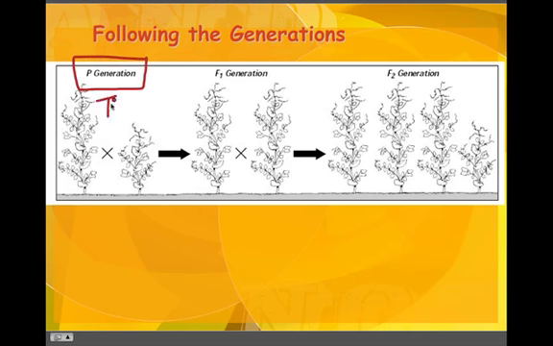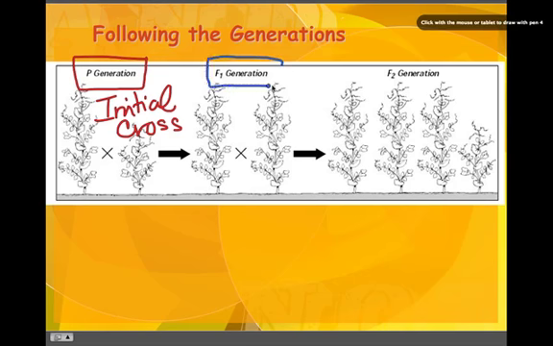They are our initial cross. Then, when we cross the parents, we end up with these offspring. So this is our first, F1, our first offspring. We take and we cross two of these, and we get our F2 generation, which is our second set of offspring. So we start with the parents, we move to the first offspring, and then the second offspring.